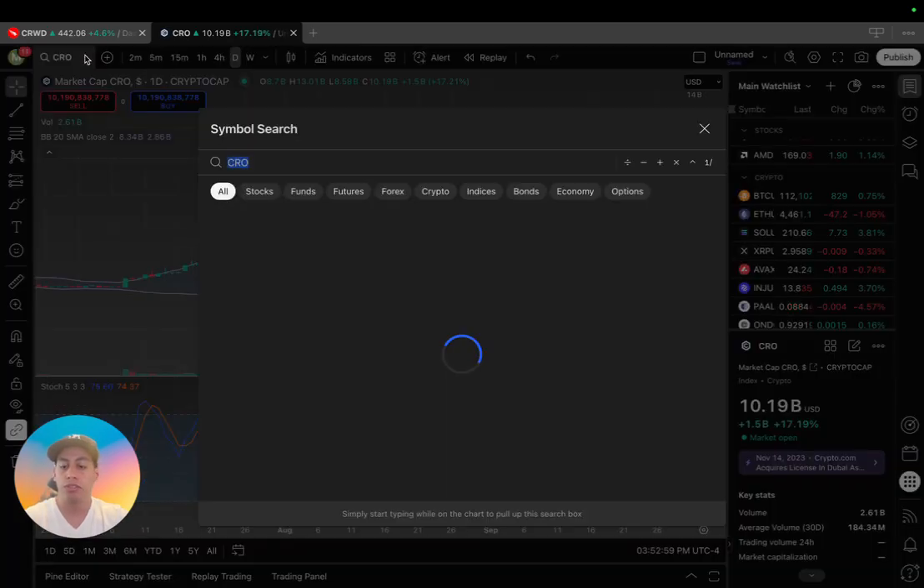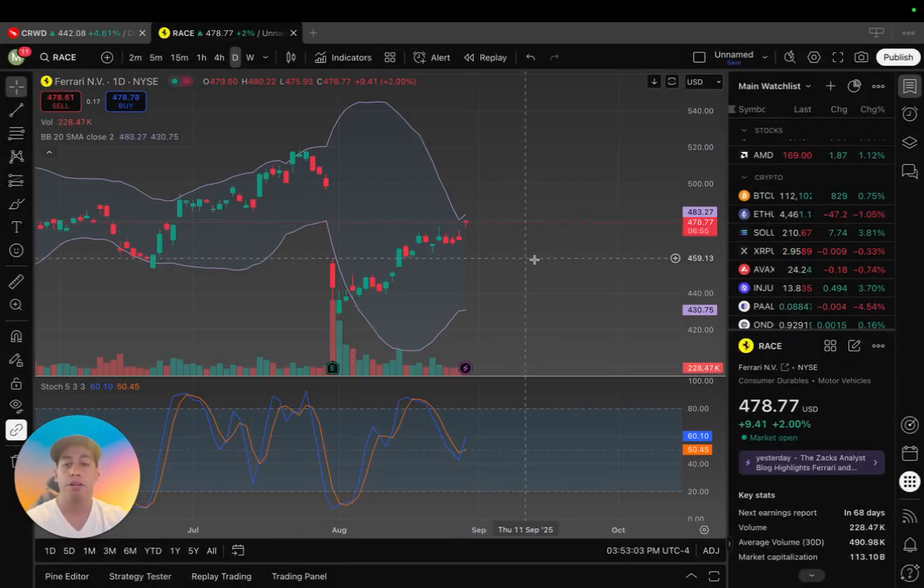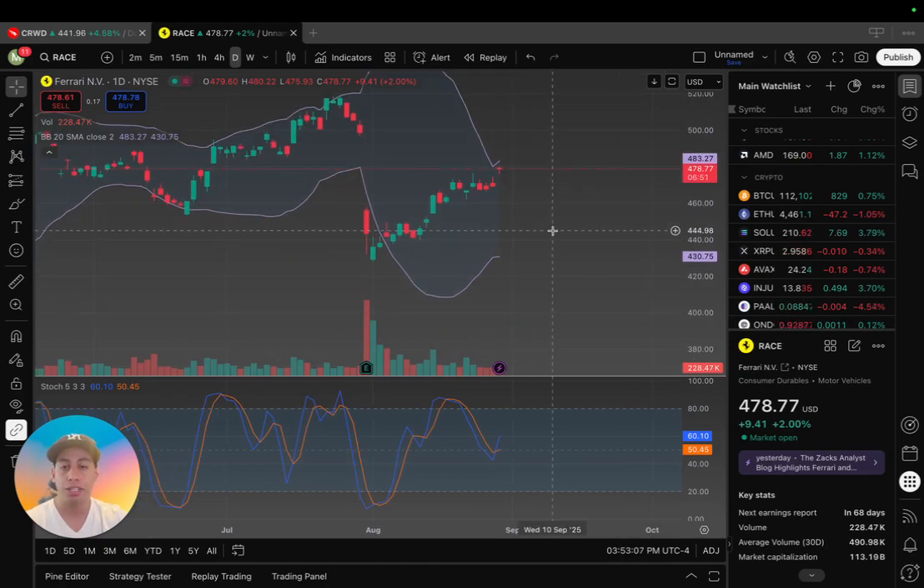Let's look at one to the downside. Race Ferrari. We talked about it actually in my video on oversold stocks. Go check that out. I wish I entered into this trade because we'd have been up right now, and it was a very good risk to reward because you could have put in your stop like right under this candle and then rode the ride up.